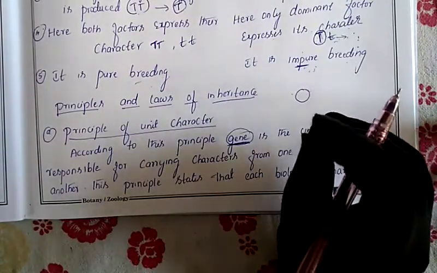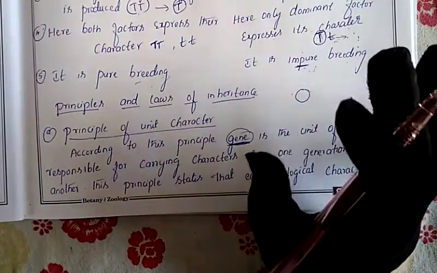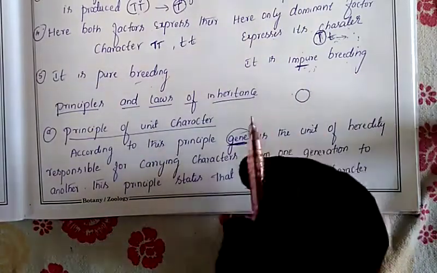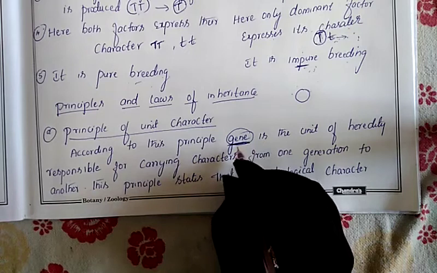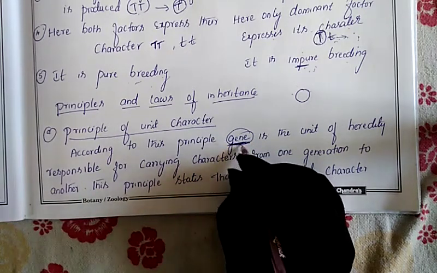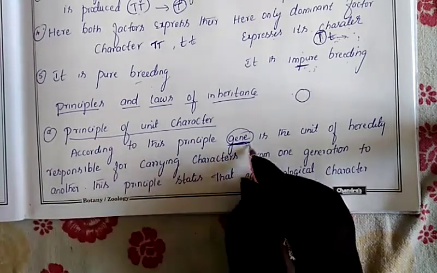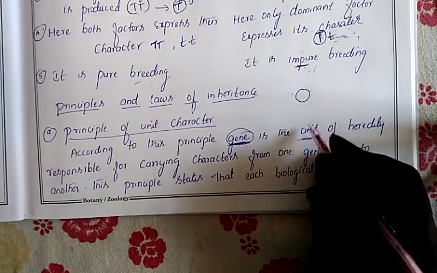Whichever your blood group is, for every blood group one gene will be present in our body. So how many characters are present in our body? Each character is held by the gene. Every character which is present in our body is held by the gene. That's why we call the gene a unit of heredity, because through this gene only the characters are transmitted.